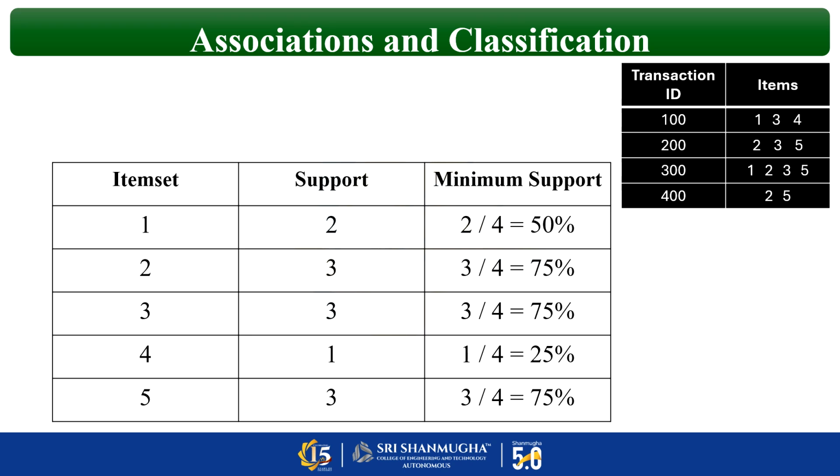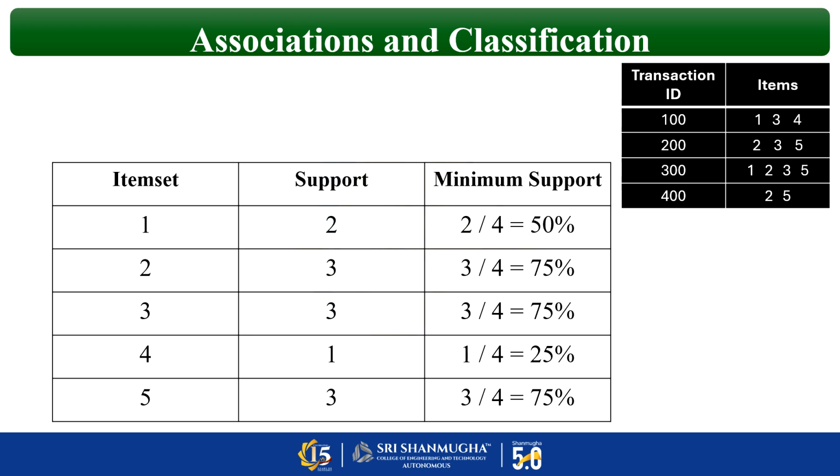Got it? Okay. Now, how to calculate the minimum support? Minimum support is nothing but support divided by the number of transactions. So how many transactions do we have in the given example? 100, 200, 300, 400. That means only 4. So minimum support equals support divided by 4. What is the support value of 1? That is 2, so 2 by 4. 2 by 4 is nothing but 1 by 2, that is 50%.